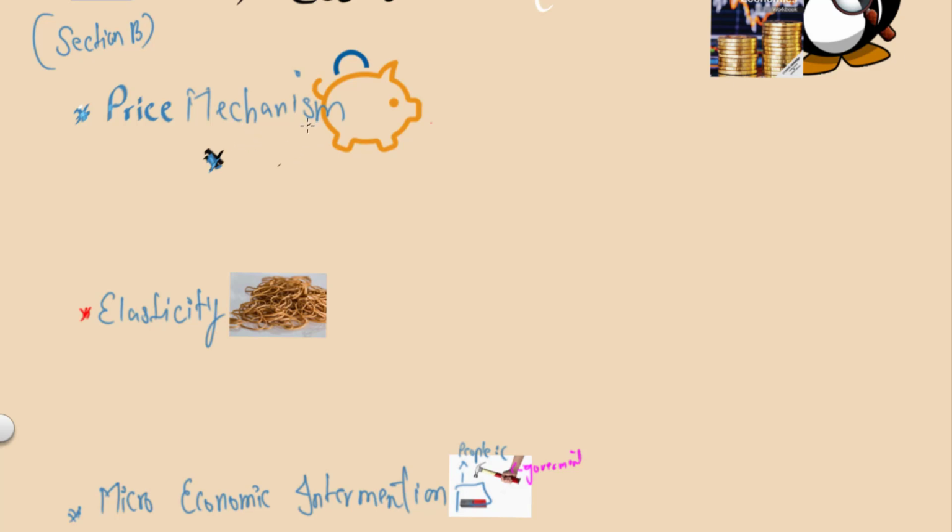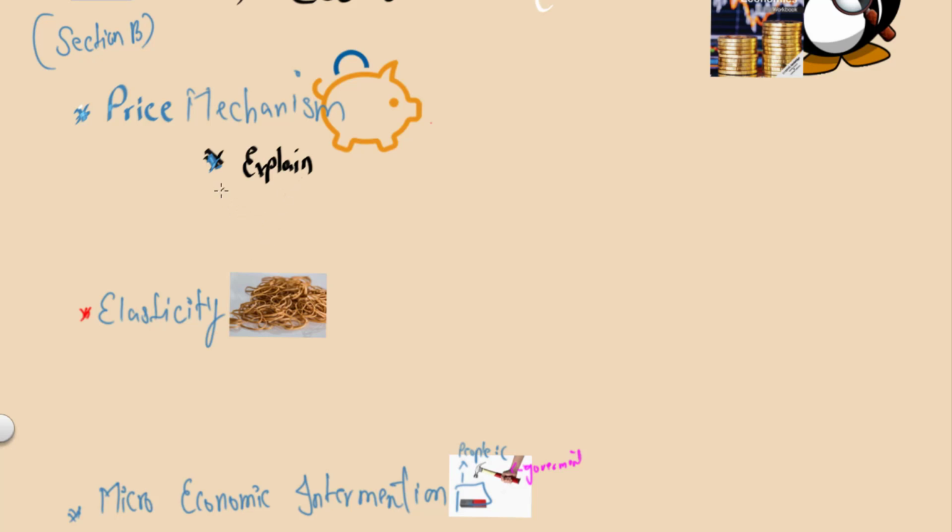One of them is that whenever they ask questions related to price mechanism, they'll ask you 3 types of question. The first one could be explain. They'll ask you to explain what is price mechanism. For example, you have a situation given: the free market allocates resources based upon price mechanism. Explain price mechanism. This question will probably be for 8 marks, and you have to go through how the price mechanism works. Hopefully we'll go through each and every single topic in future videos, but for now I just want to get through some basic stuff.